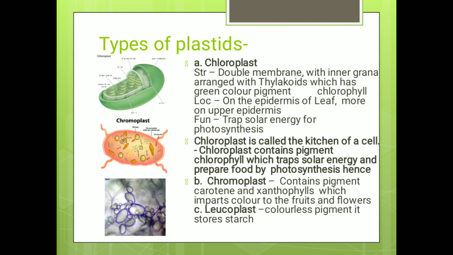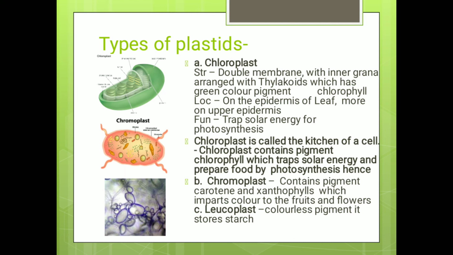We can see the first image, that is the chloroplast. They are in the epidermis of the leaf, more on the upper epidermis. Its function is to trap solar energy for photosynthesis. Chloroplast is called the kitchen of a cell because chloroplast contains the pigment chlorophyll, which traps solar energy and prepares food by photosynthesis.